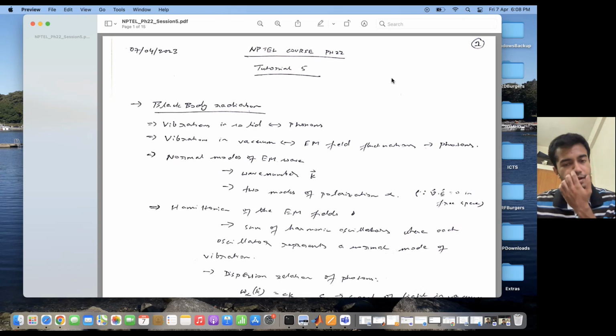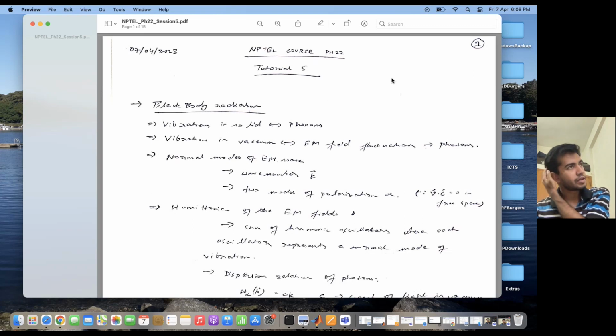In solids, the particles which are responsible for vibrations are phonons. So they are the ones responsible for the propagation of the vibration through the solids. Similarly for liquids as well. However, in vacuum, you don't have any molecules, right? So phonons cannot propagate vibrations through vacuum because in the absence of the medium, they won't do so. So what is responsible for causing vibrations in vacuum? Well, vibrations in vacuum can occur because of electromagnetic field fluctuations.